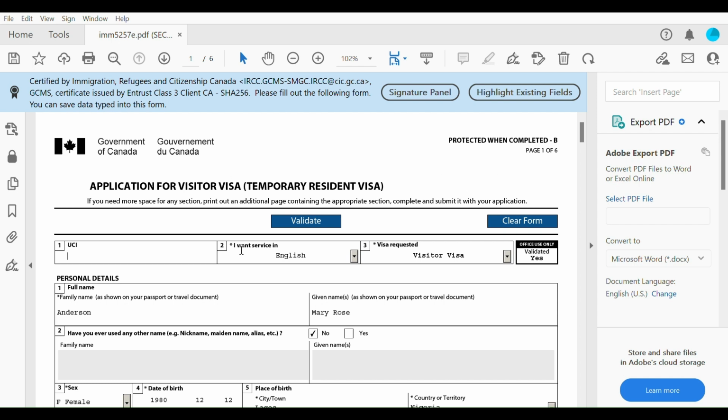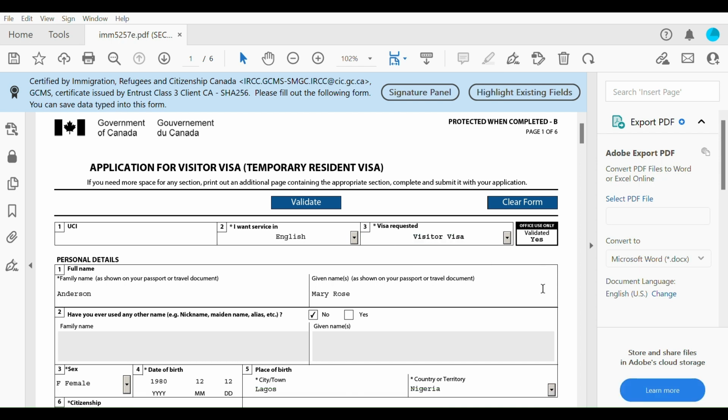Okay, so the second thing we're looking at here is asking, I want service in. So you're going to pick what language is most suitable for you. You want it in English or French? So I'm going ahead to select English, and then it's asking here for the type of visa you're requesting. So I clicked on the visitor visa. It also gives option here for transit visa, but for this video we're just looking at visitor visa.